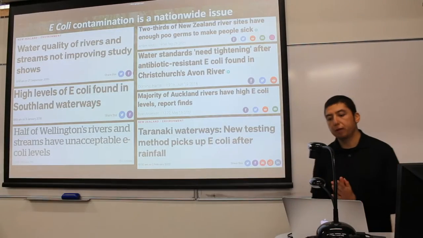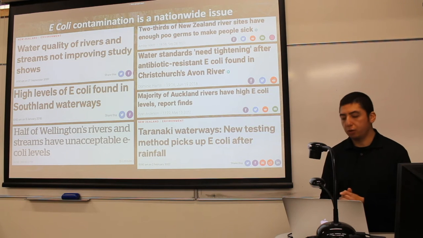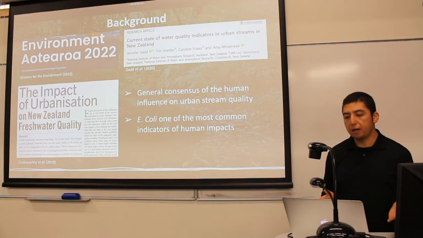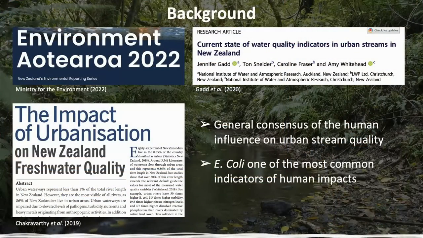So why did we choose this topic? Why do we care? We don't need to look overseas to see the impacts of E. coli in New Zealand. For the past few years, this issue is just becoming more common for New Zealanders. But how does this line up with the literature? You can see on the screen some of the papers which refer to the impacts of E. coli on streams due to human actions.